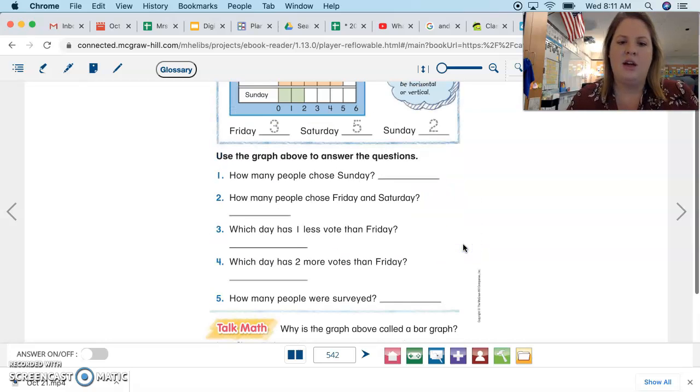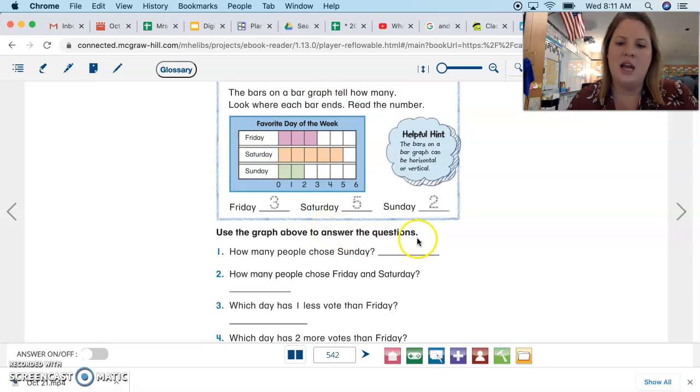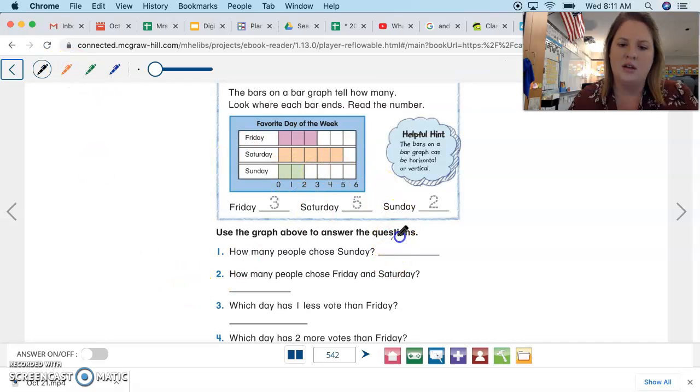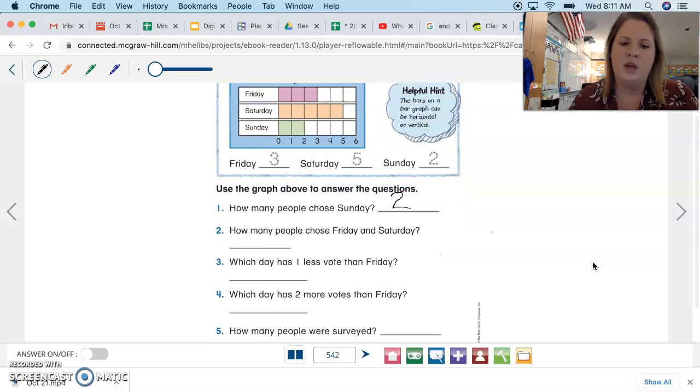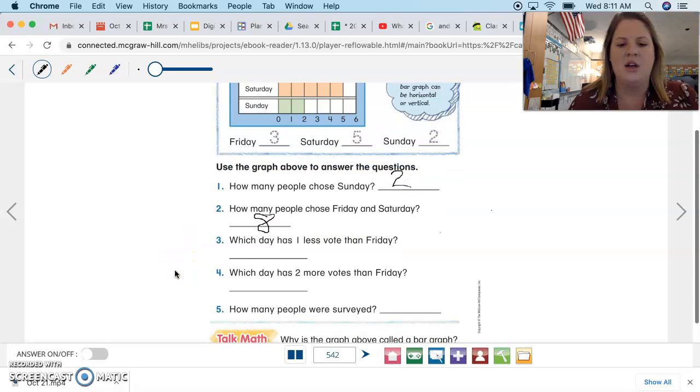All right, we're going to come down here, and it says how many people chose Sunday? So here's Sunday. We know that 2 people chose Sunday. I'll put a number 2 on the first line. Then it says how many people chose Friday and Saturday? So we have to count them together, Friday and Saturday. So 1, 2, 3, 4, 5, 6, 7, 8. 8 people like Friday and Saturday. 8 all together on the second line.